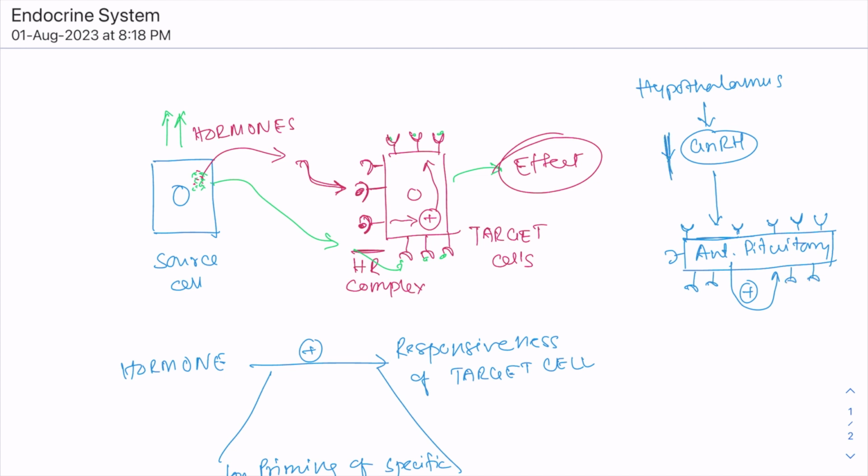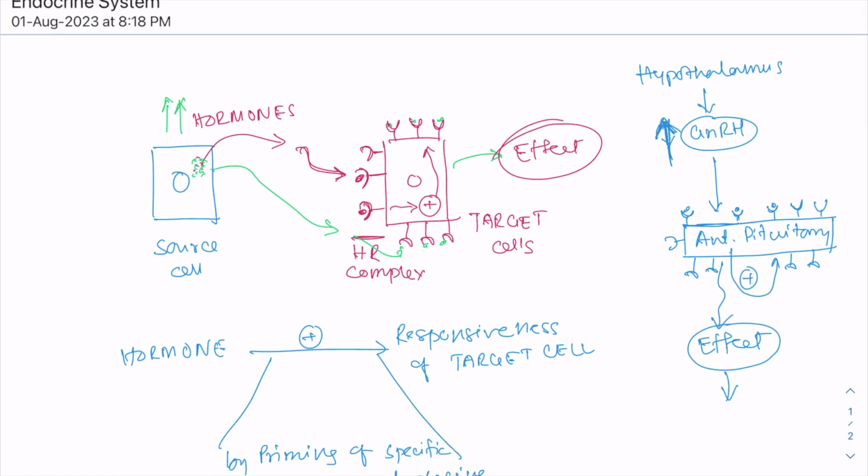So when more gonadotropin releasing hormone is released, it will bind with these receptors and have its specific effect. In this case, the anterior pituitary will produce gonadotropins like LH and FSH. So that is the priming effect.